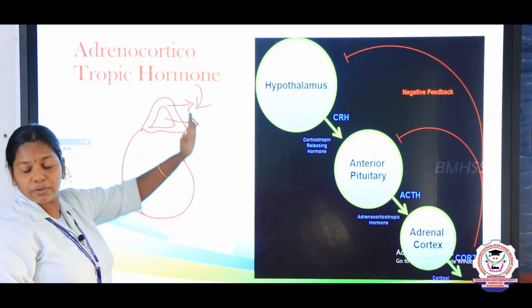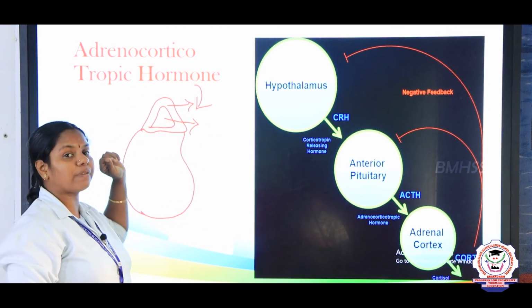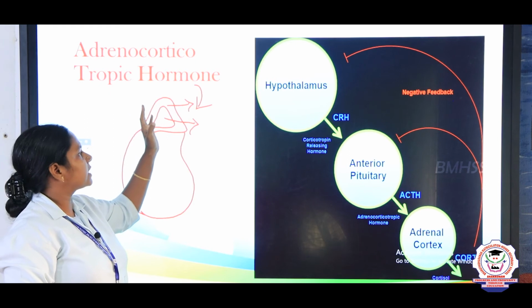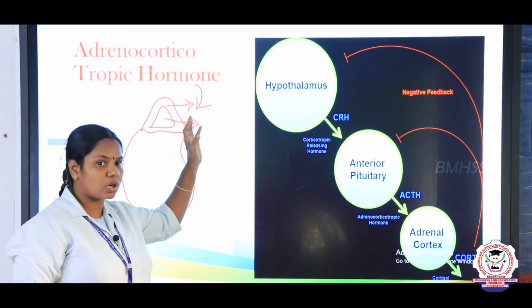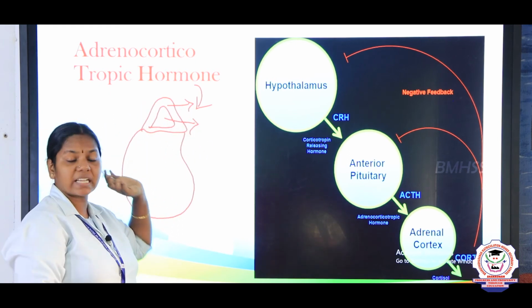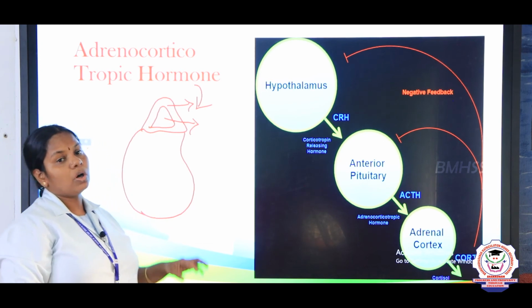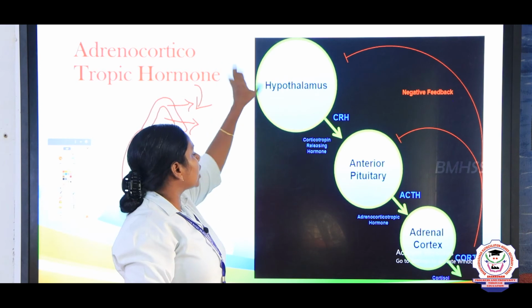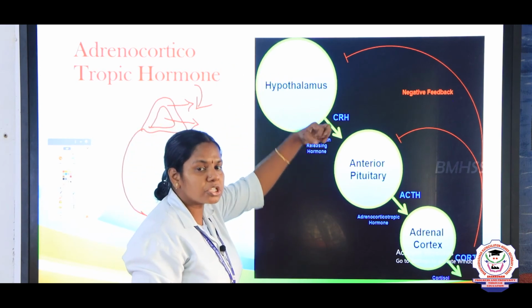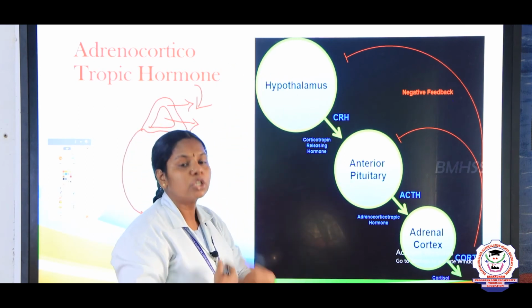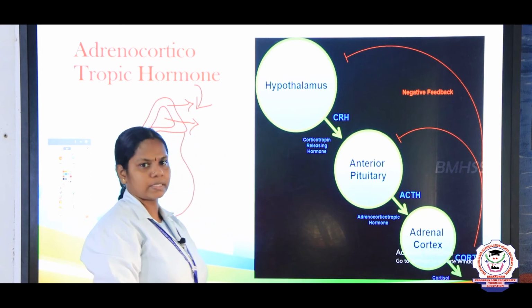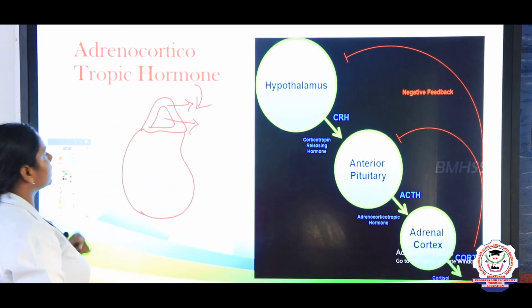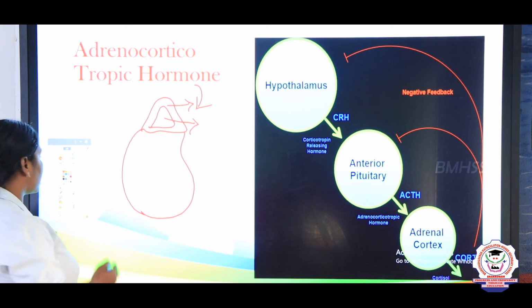Adrenal cortex secretes different hormones and adrenal medulla secretes different hormones, right. For example, adrenal cortex secretes aldosterone, this we will study later. Adrenal medulla secretes adrenaline. So, the pituitary secretes the adrenocorticotropic hormone to stimulate the adrenal cortex to secrete its hormones, right. So, this is the function of the adrenocorticotropic hormone.